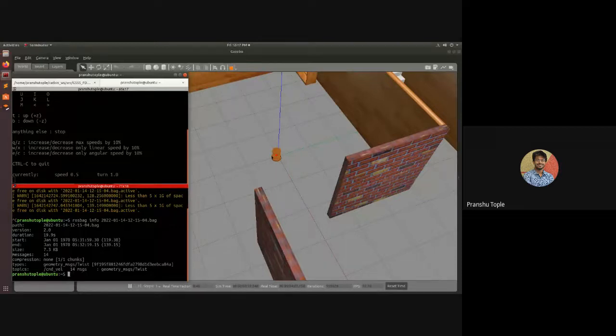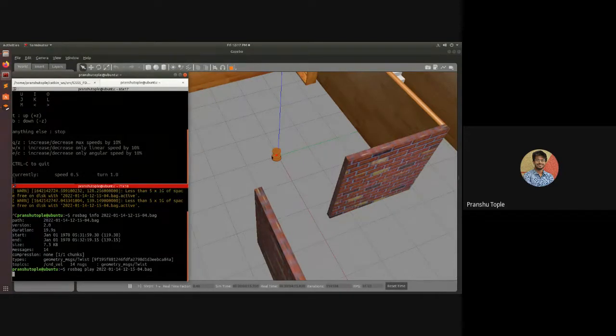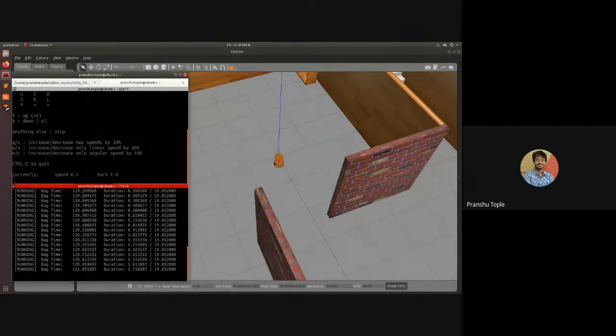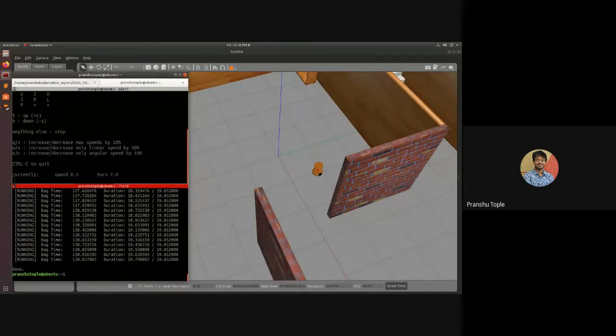So now let's play it. So if we do rosbag play, and if I type the name of the complete thing, if I enter, you can see the robot started moving autonomously. It's playing whatever happened over there. So we are recreating the scenario whenever we want. Okay, I guess it stopped in between, but yes, we can recreate the scenario whenever we want.